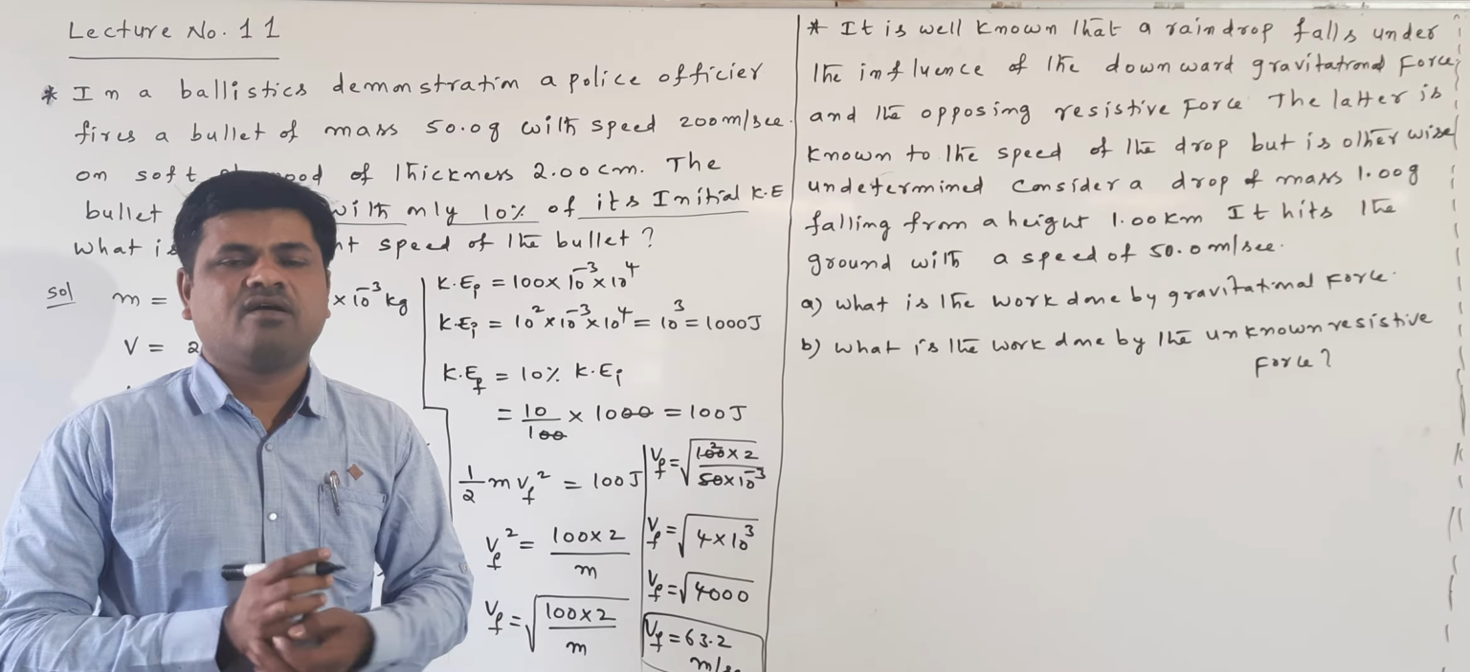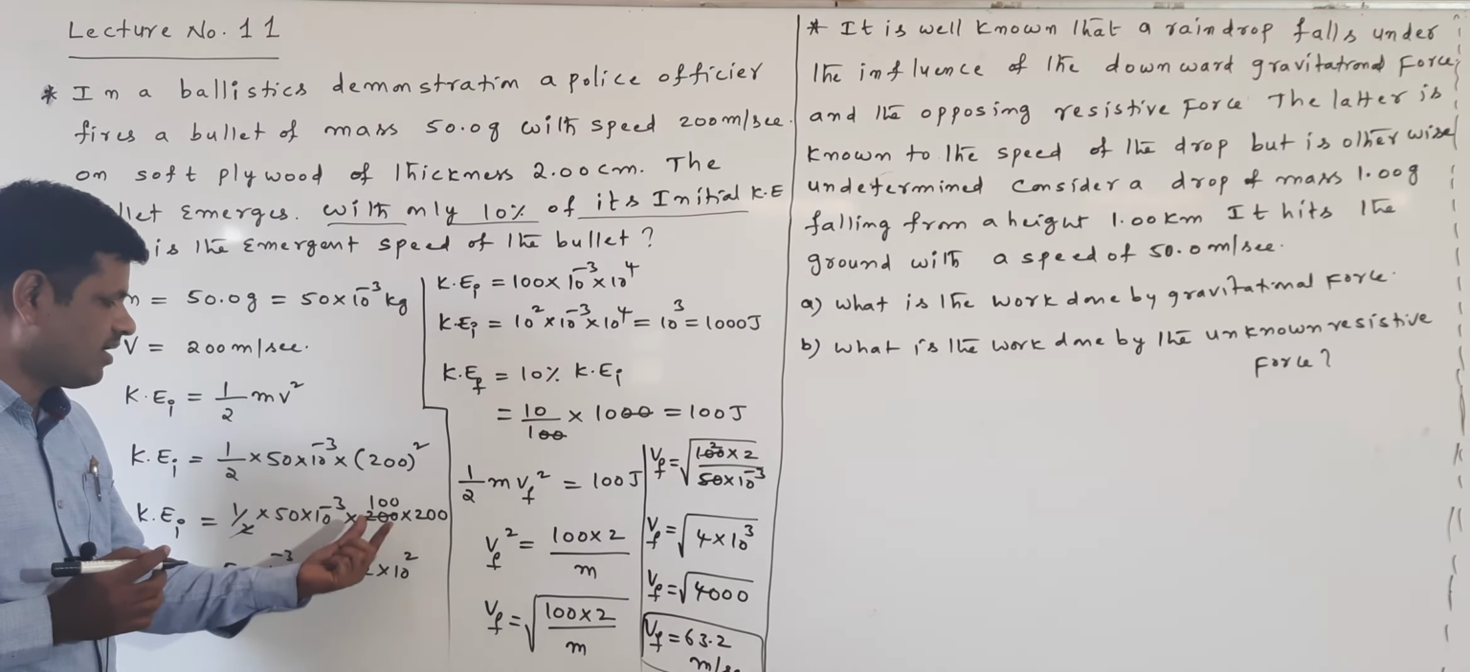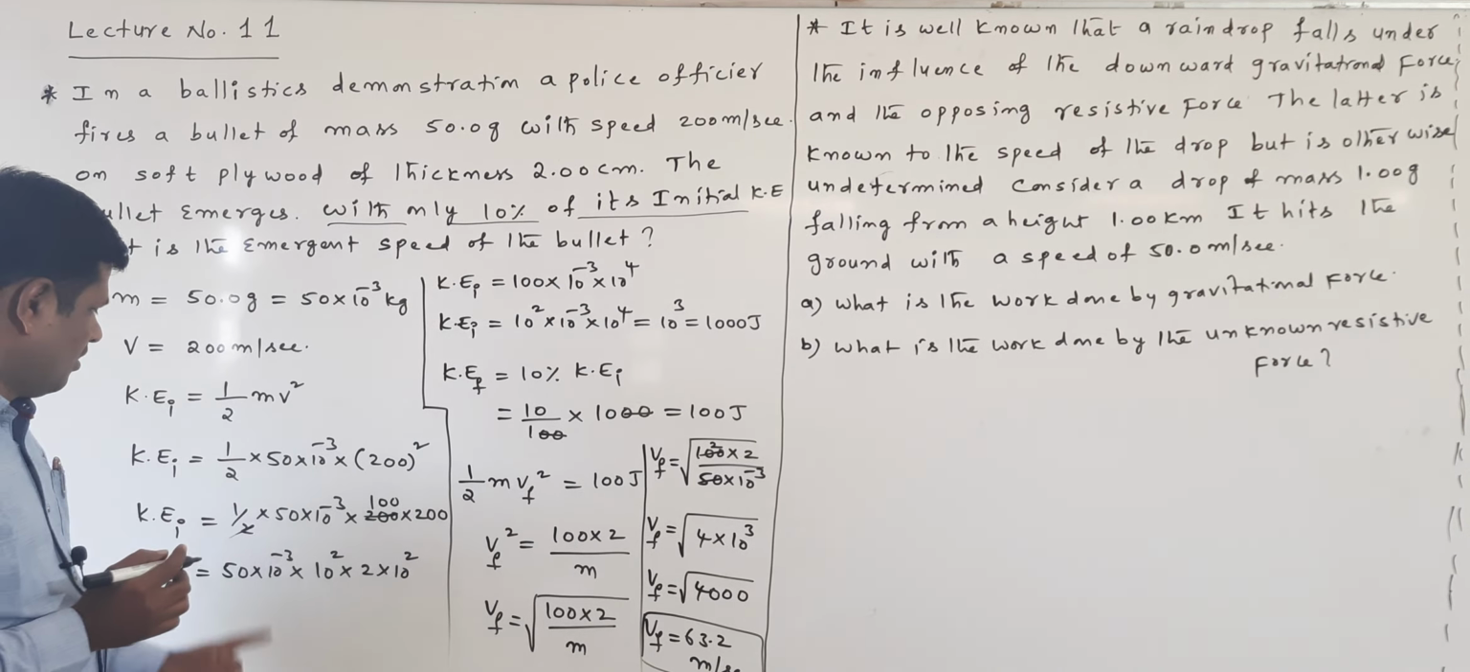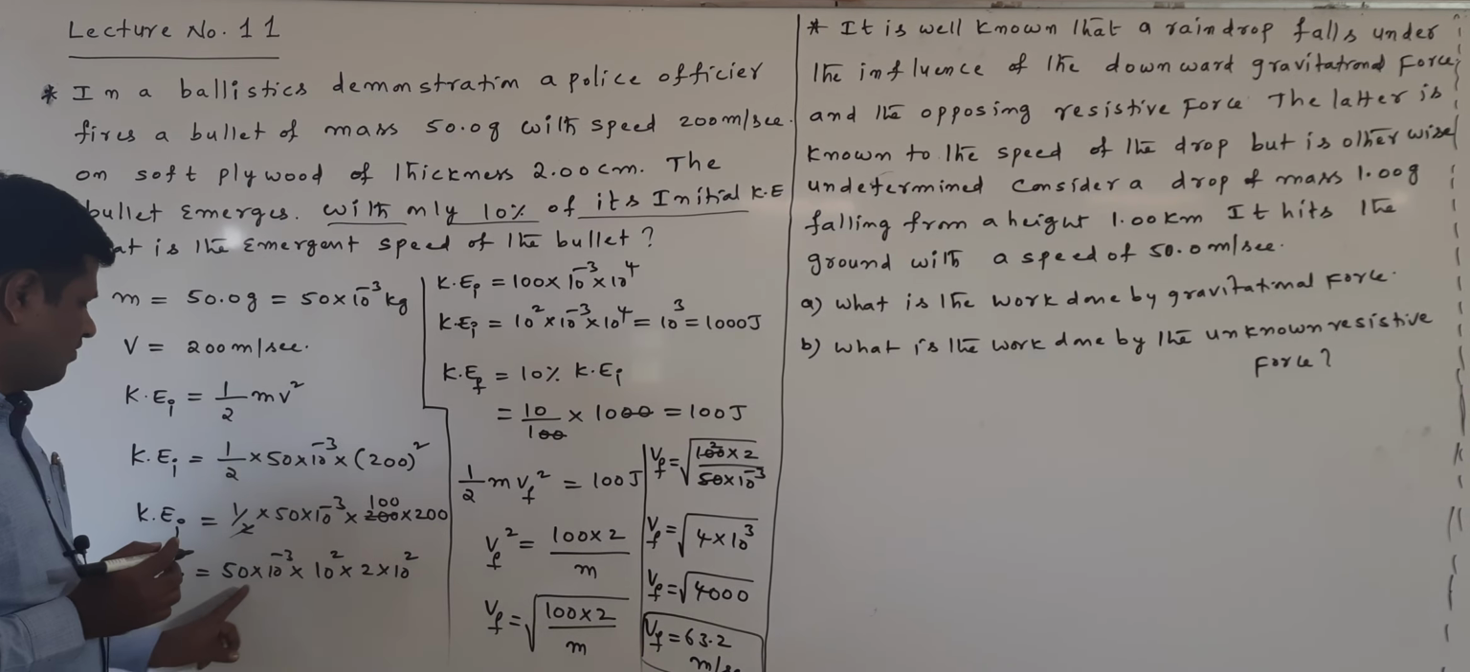Mass and velocity are given. Initial kinetic energy, KEi, general formula half m v square, is half into 50 into 10 power of minus 3 into 200 square. I am writing 200 square as 200 into 200. Now one 200 cancels with the half's 2. 100 I am writing as 10 square, and 200 I am writing as 2 into 10 square.